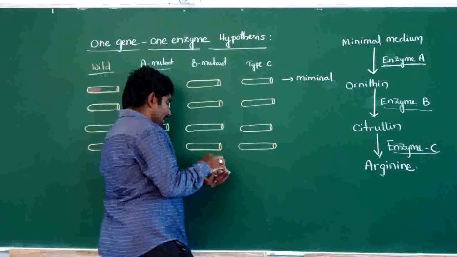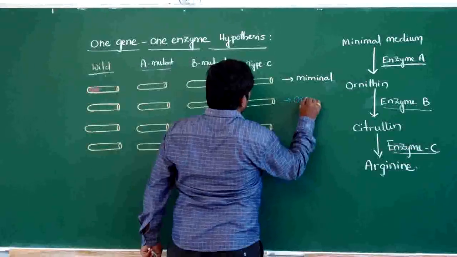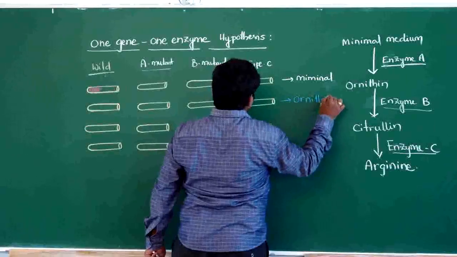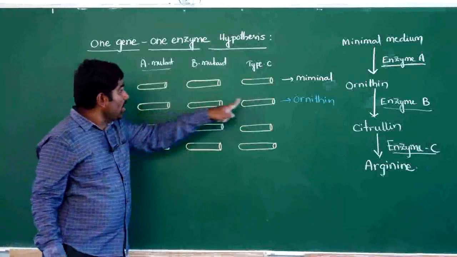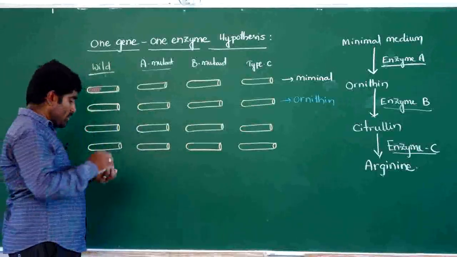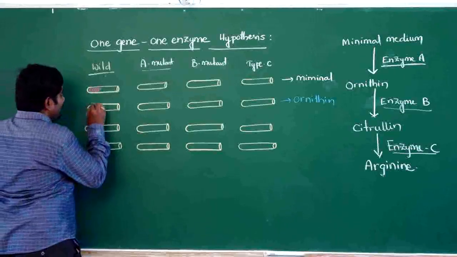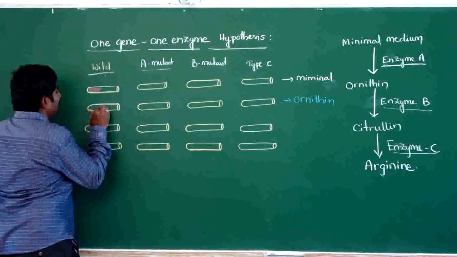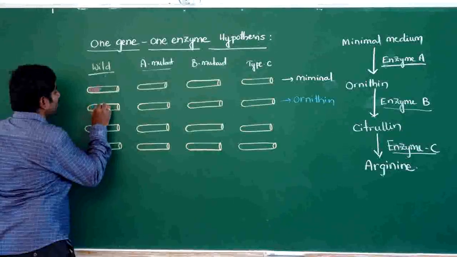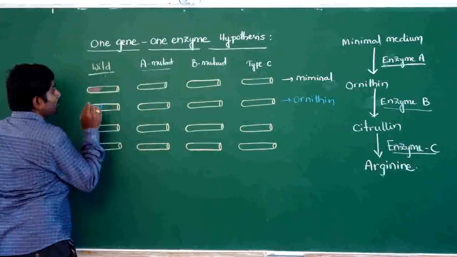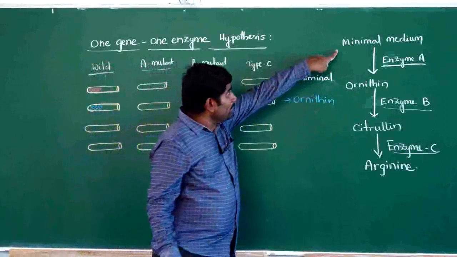Next, let us add ornithine to this medium. This is only minimal medium, and we have added ornithine to it. So whenever the ornithine is added, what happens? The wild type can grow, because wild type can grow in every place. Wild Neurospora can grow in any place.